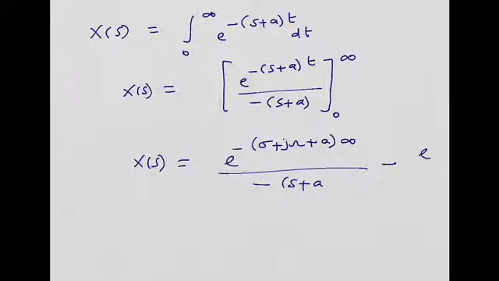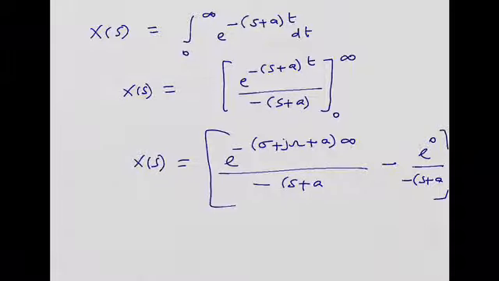So e^0 divided by minus (s+a). Limits are substituted. Just look into this expression. There are two real quantities and one imaginary component multiplied by infinity. Before we declare that it is infinite, I just want to make some more analysis on it.